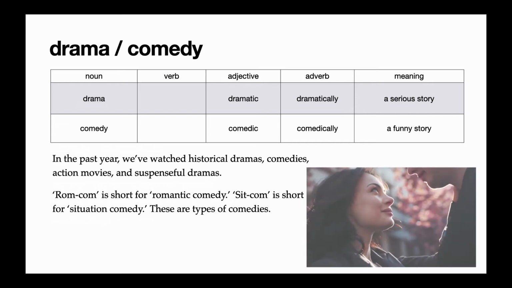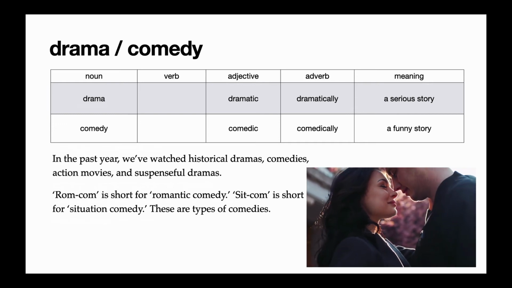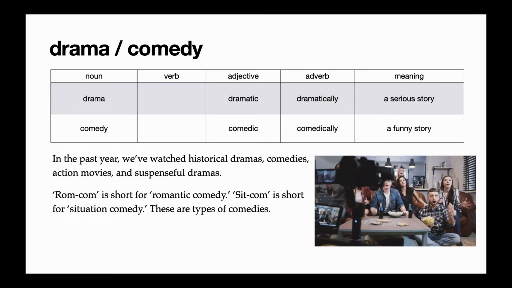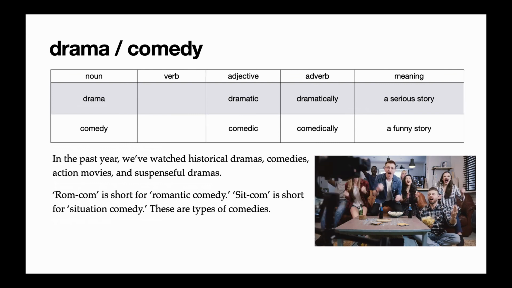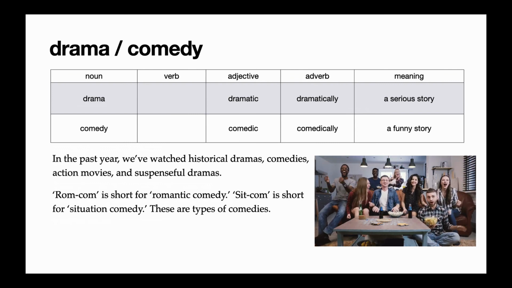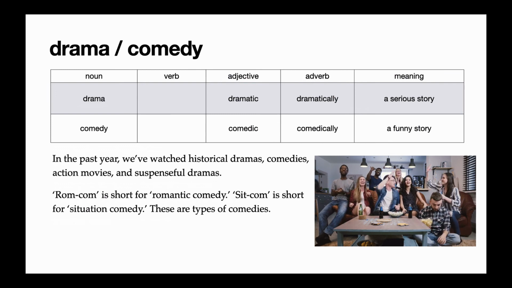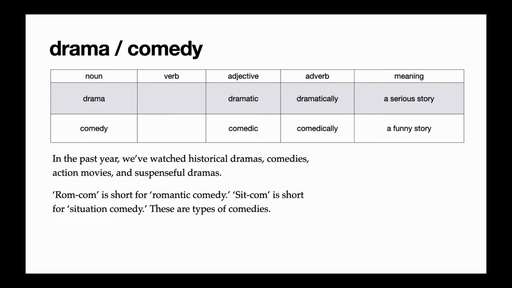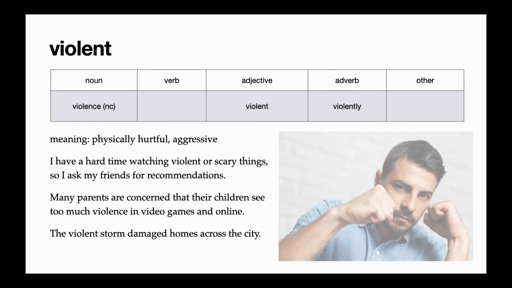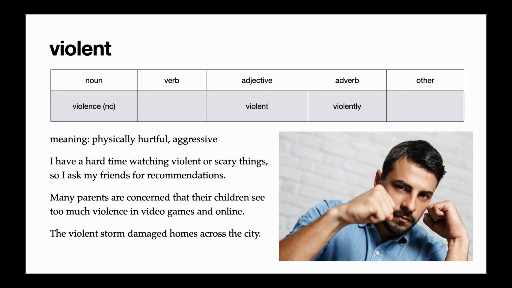And in the second example, I wrote rom-com is short for romantic comedies. These are very common. And then sitcom is how we describe situation comedies. These are types of comedies. And sitcoms are usually television shows where you use the same actors and they have funny things happen to them each episode. Next, we have the adjective violent. Violent means physically hurtful or aggressive.